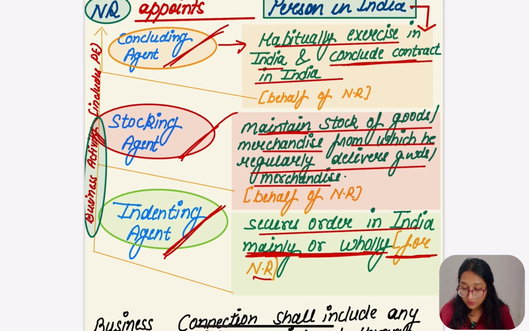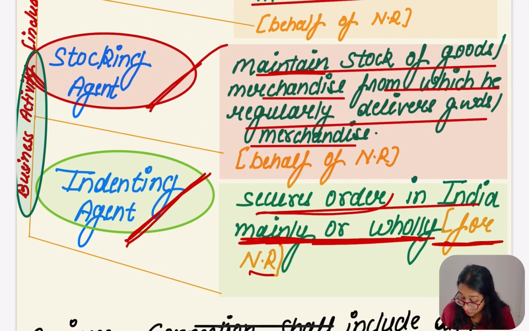So first of all, the concluding agent who is habitually taking the contract. Second was the stocking agent, who is maintaining the stock and delivering the goods and merchandise. Third was the intending agent who secures orders in India, who actually handles everything. For whom? For the non-resident.